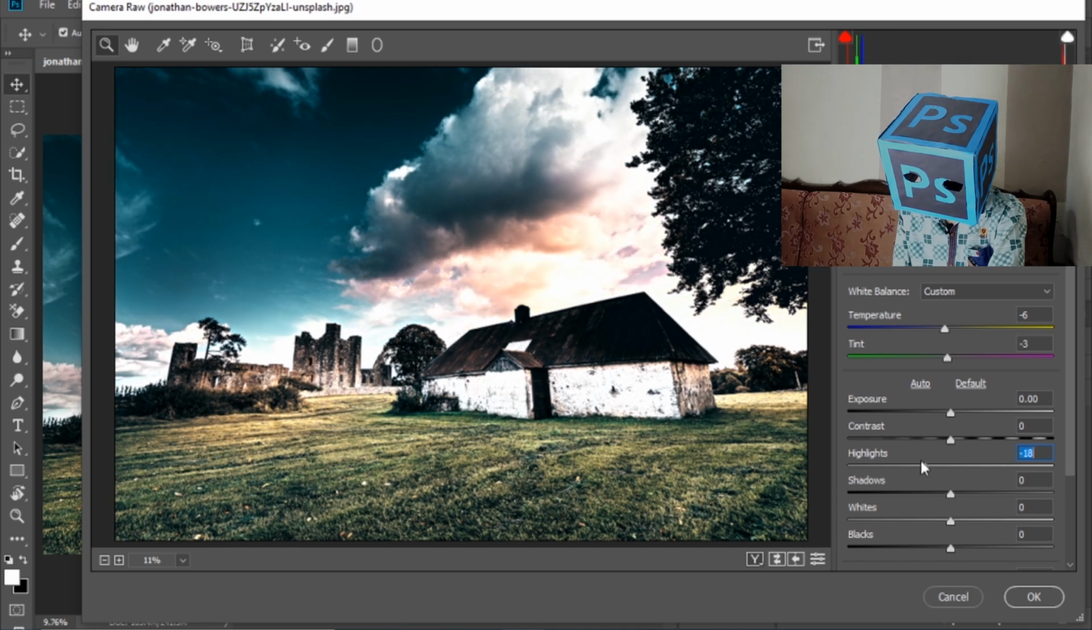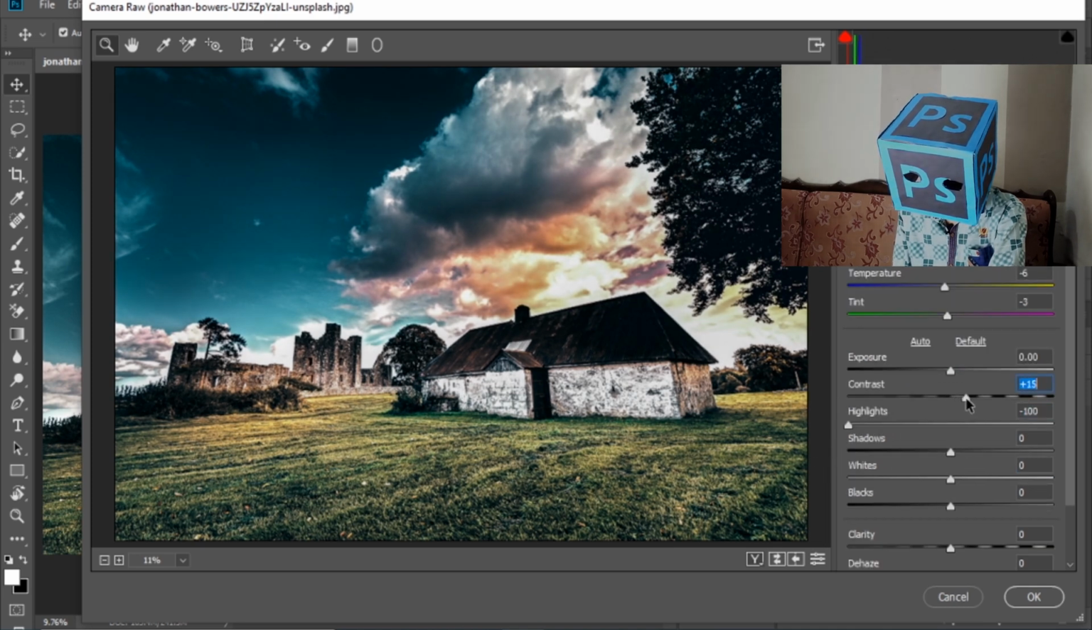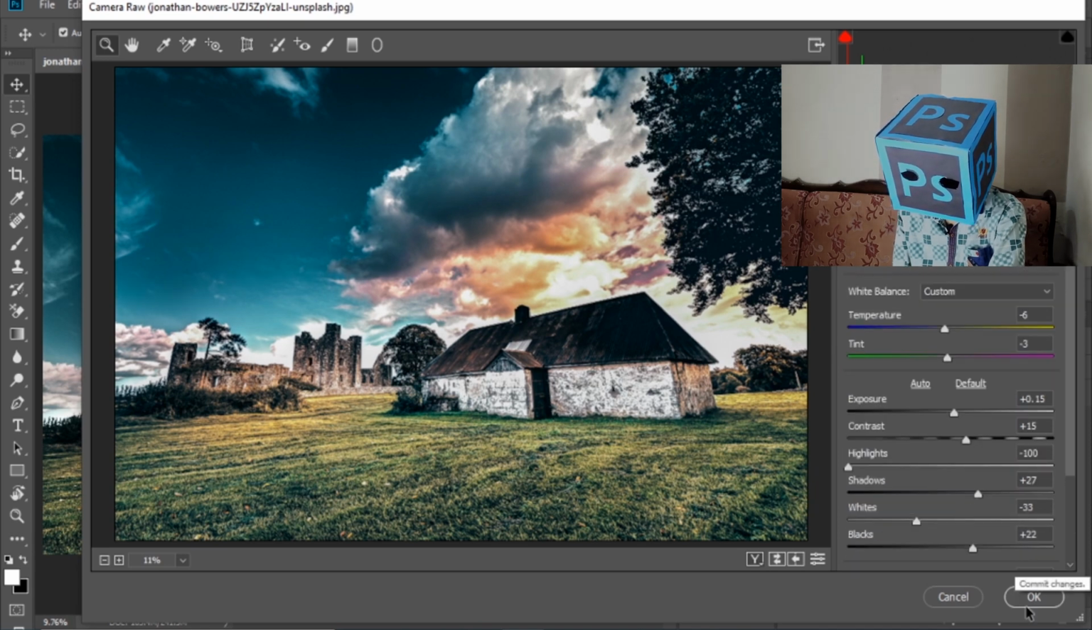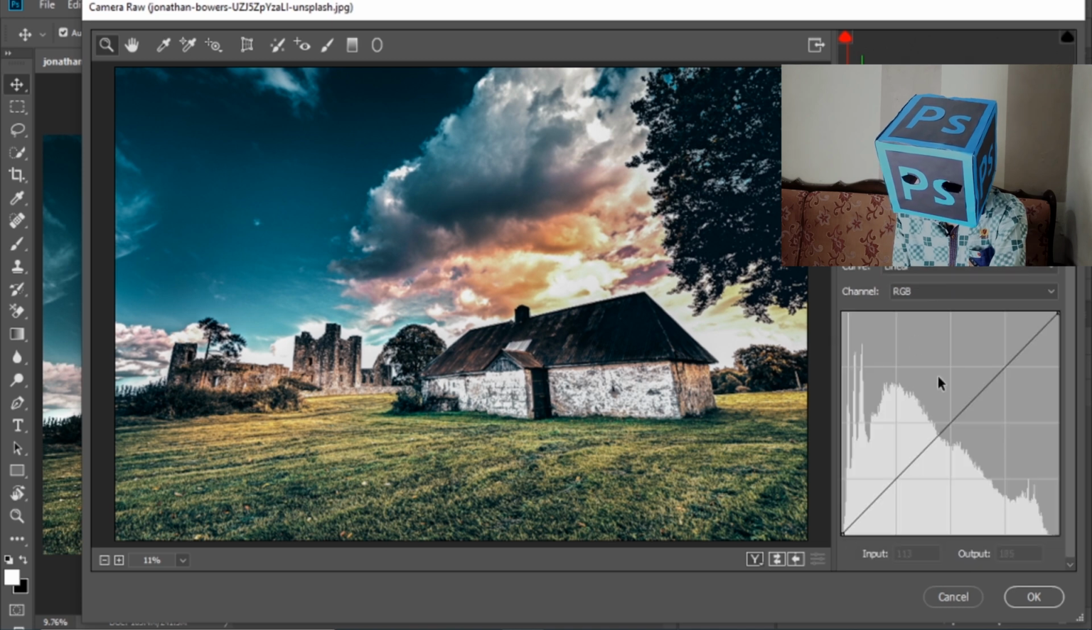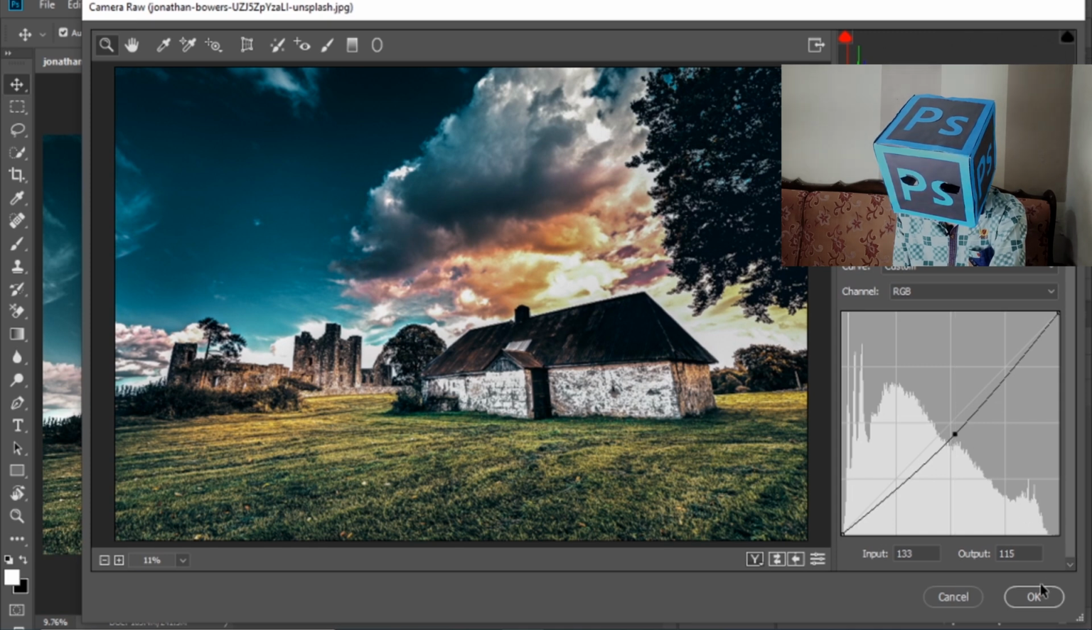As you can see, this is on 0, this is -100. Then select OK. Or you can adjust it with the layers, with the curves. Select OK.